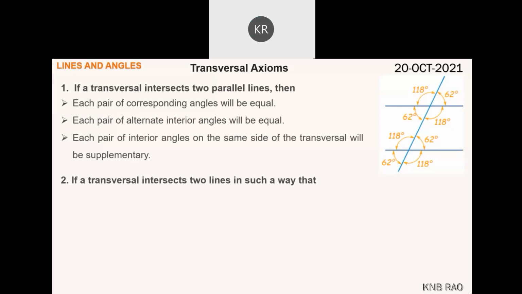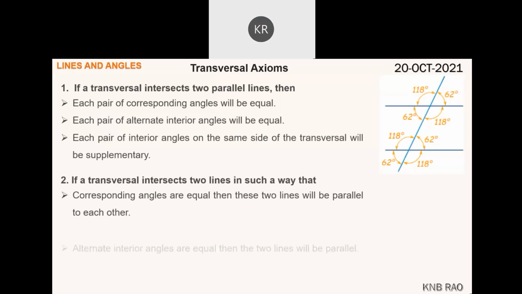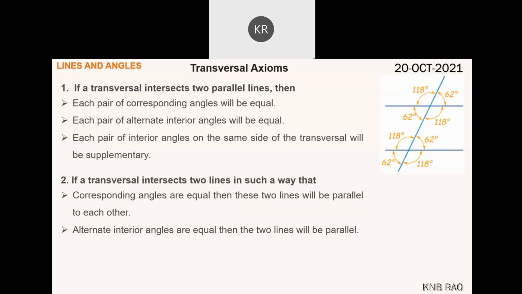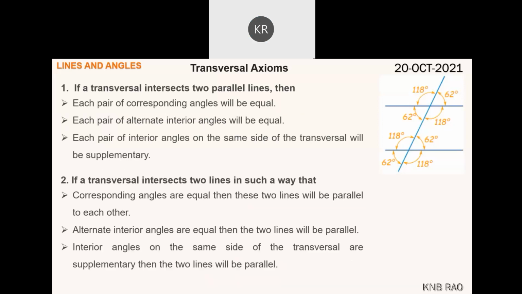If a transversal intersects two lines in such a way that corresponding angles are equal, then these two lines are parallel to each other. If alternate interior angles are equal, then the two lines will be parallel. If interior angles on the same side of the transversal are supplementary, then the two lines will be parallel. Remember, this is an axiom. The rest all five are theorems.